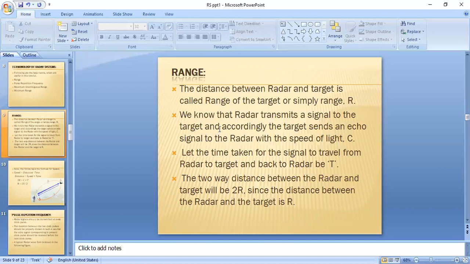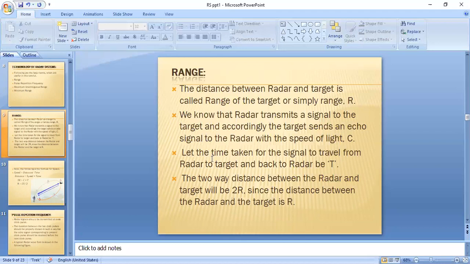Here, let the time taken for the signal to travel from the radar to the target and back to the radar be capital T. First the radar sends the signal to the target, and then the target sends the signal back to the radar.